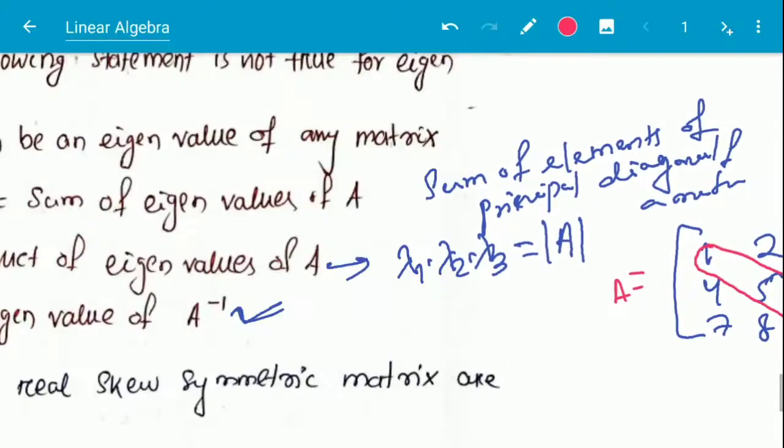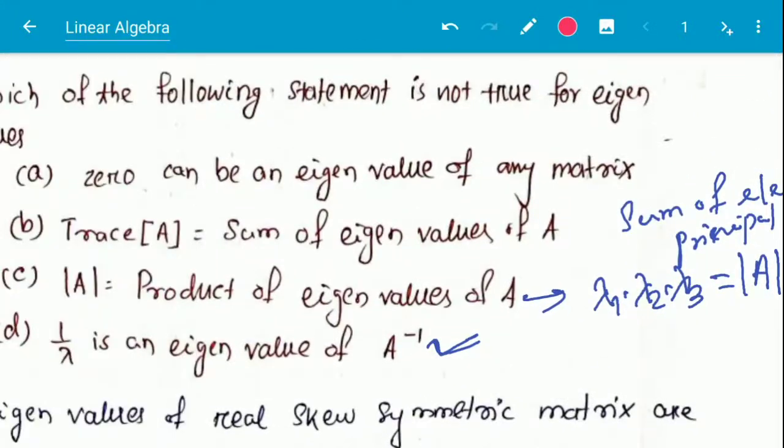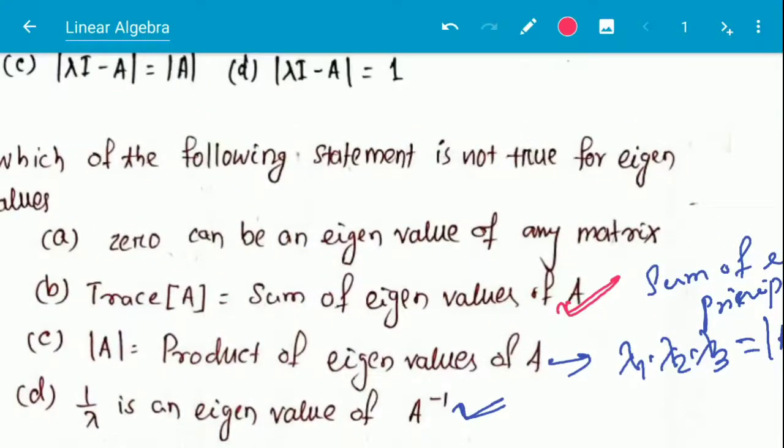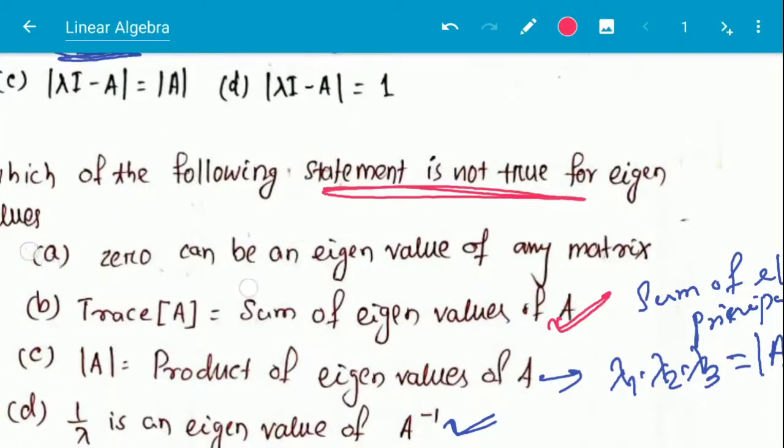So in this question, the trace of matrix A is equal to the sum of eigenvalues of A. This is also a correct statement. Next, option A, 0 can be an eigenvalue of any matrix. This is actually a wrong thing. The question asked for the statement that is not true. So here the correct answer will be option A, because